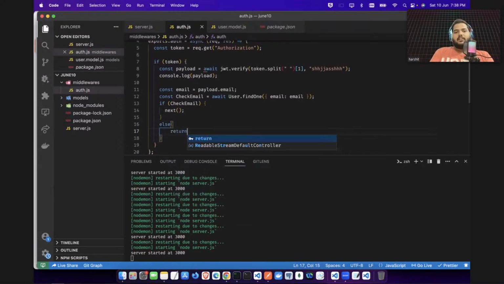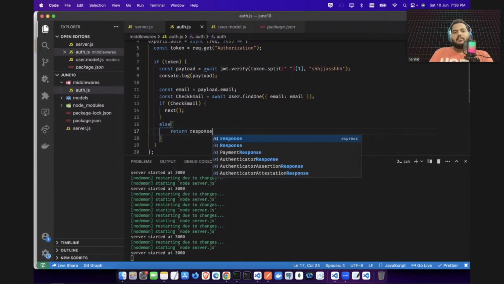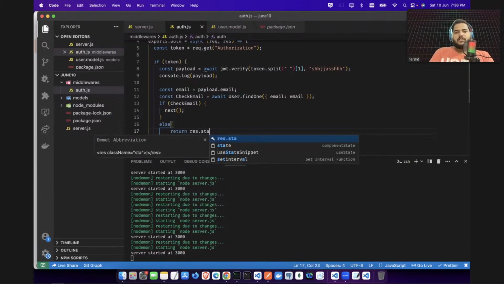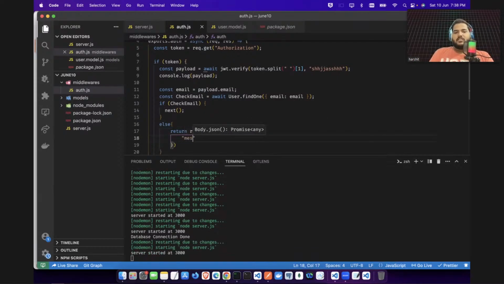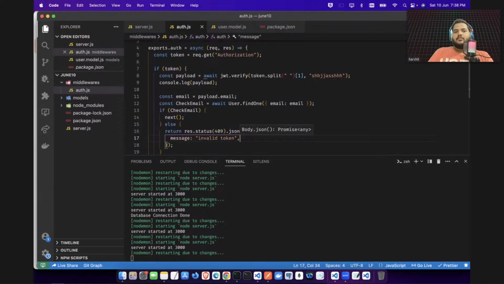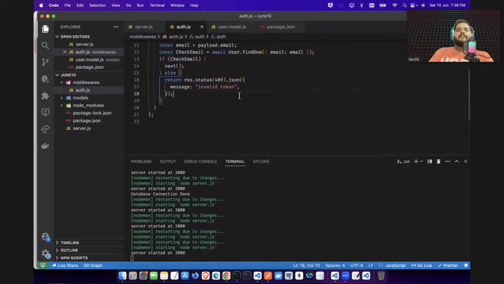So I will say return res.status, and status I can set it, let's say 409, and here I can send the JSON response, message as invalid token. So here you have given this invalid token.